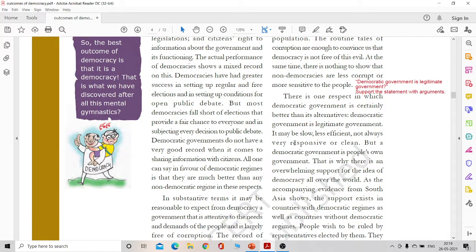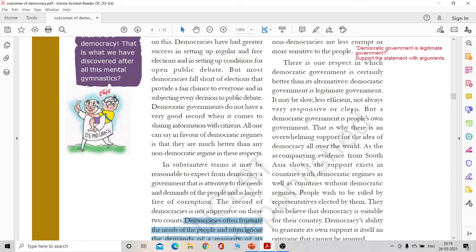So the next question is: a democratic government is a legitimate government. Support the statement. So how can we say that a democratic government is legitimate in the first place? We know that a democratic government can be slow and less efficient because there is so much deliberation and discussion, right?